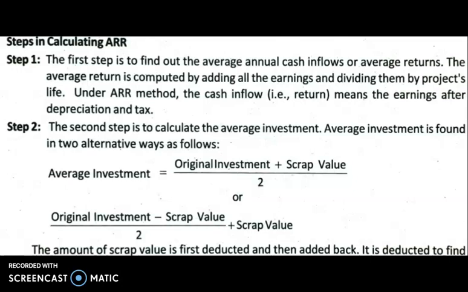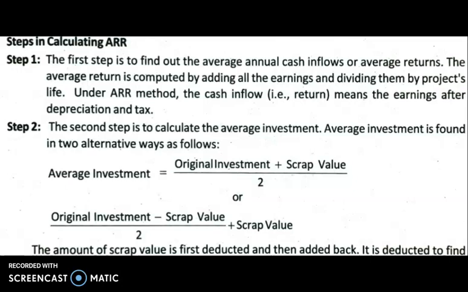So the formula is very simple: average return is equal to all the earnings added, divided by the project's life. So we got the numerator value, the average return. Then we have to find the value of the denominator, that is average investment.